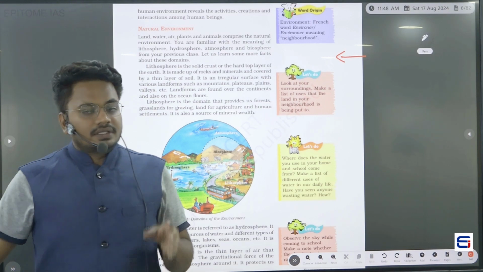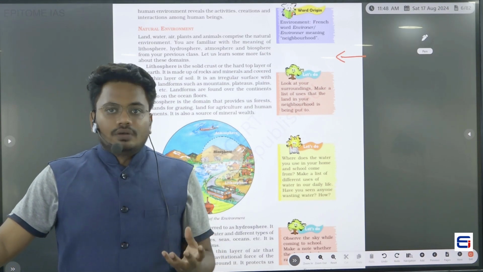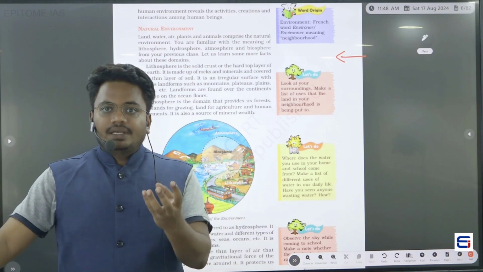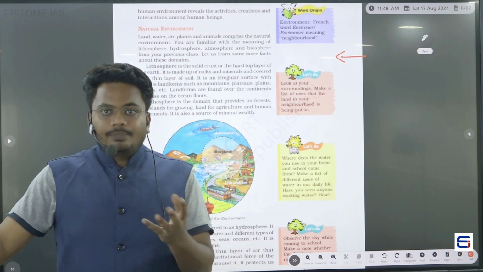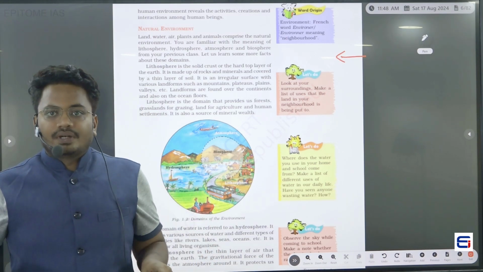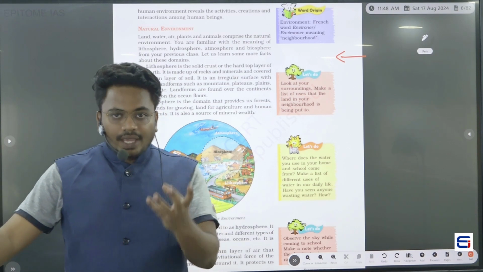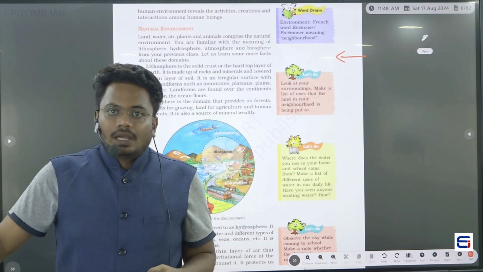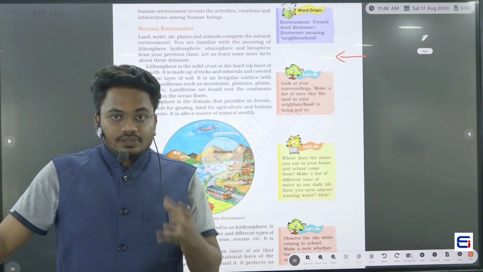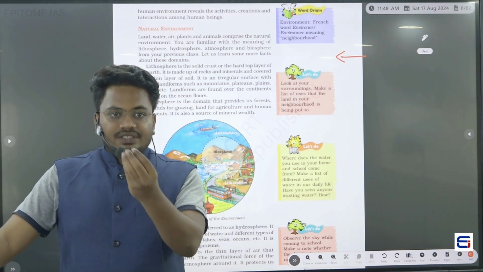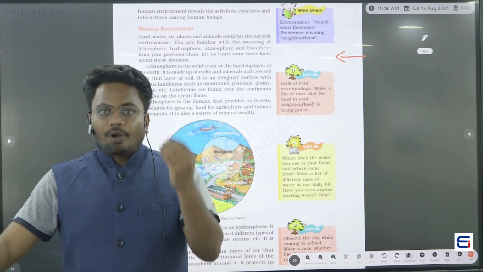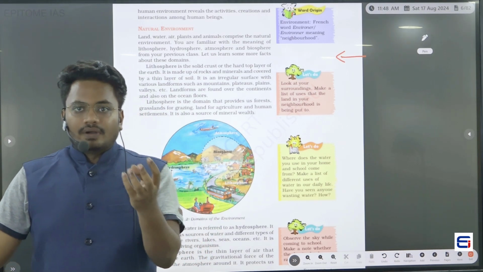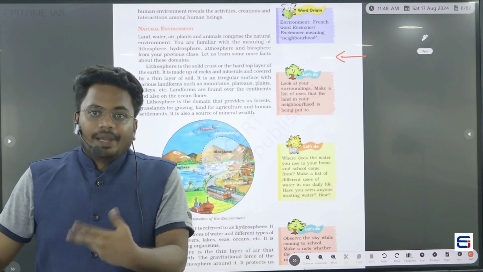There is a zone where all these three coincide, and that zone we call the biosphere. So the biosphere is the zone where we can find hydrosphere, atmosphere and lithosphere. That confluence zone is called the biosphere, and the possibility of having life in the biosphere is very high.